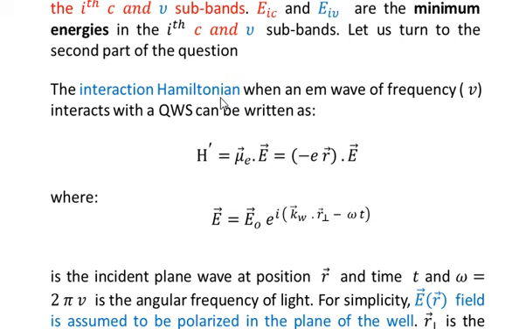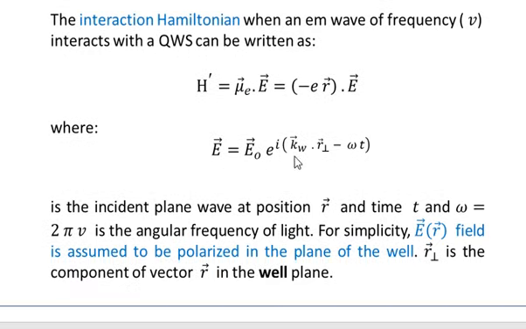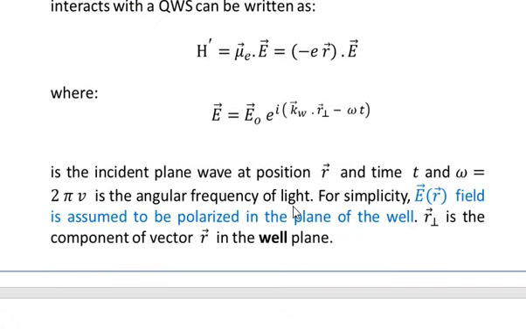The interaction Hamiltonian when an electromagnetic wave of frequency nu interacts with the quantum well semiconductor can be written as H prime, the interaction Hamiltonian, is given by the dot product between the electric dipole moment of the electron and the electric field of the incident beam, which is equal to minus eR dot E, where the electric field E is given by E is equal to E naught e to the power i(k dot R perpendicular minus omega t). This is the incident plane wave at position R and time t, and omega is equal to 2 pi nu, the angular frequency of the light.